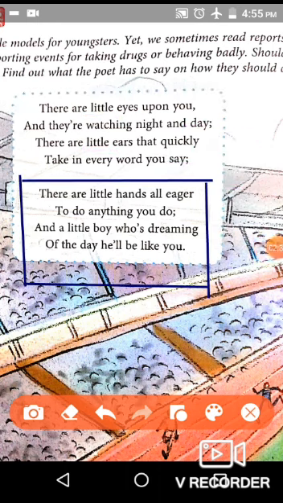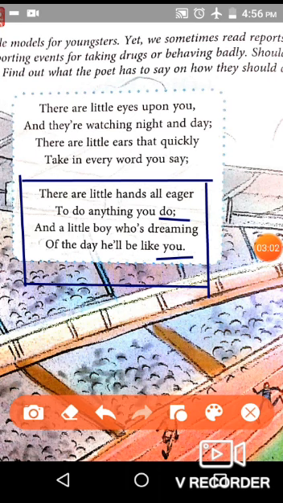Now we come to our second stanza. The rhyming scheme again here is A, B, C, B. The rhyming words here are do and you. Do and you are rhyming, so our rhyming scheme again becomes A, B, C, B.